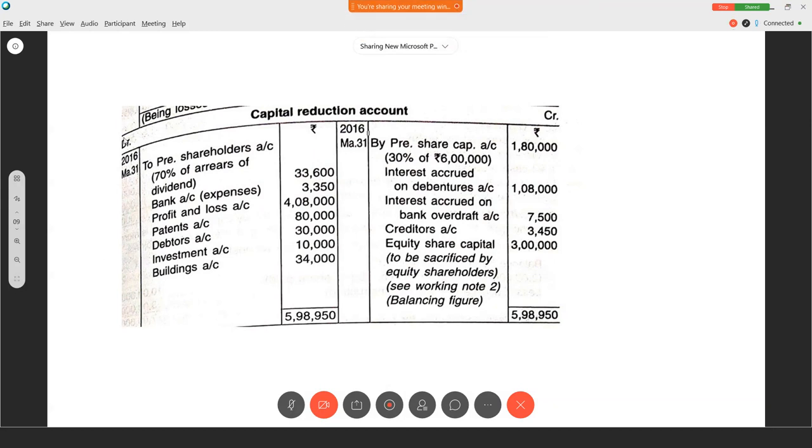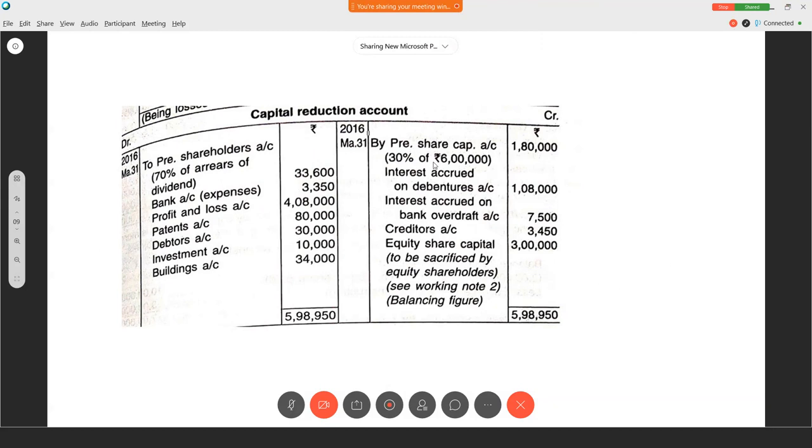See here in the capital reduction account, on the debit side all the expenses. So whatever the payments are there, we are writing here. So 5,98,950 has come. And here on the credit side, we are writing whatever we saved. Okay, this is a receipt and this is like a payment. So whatever we saved from preference share capital, debentures, overdraft, creditors. So this much we got.